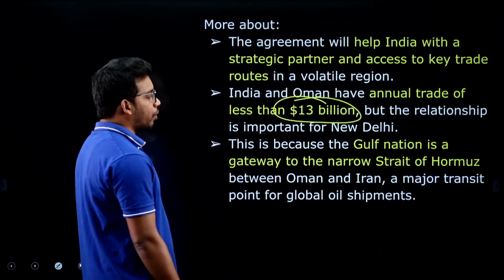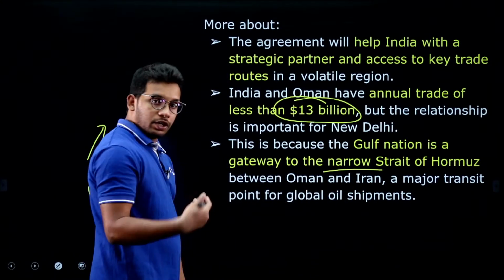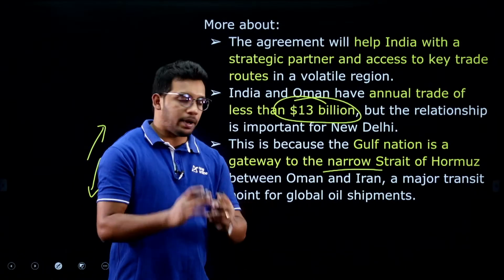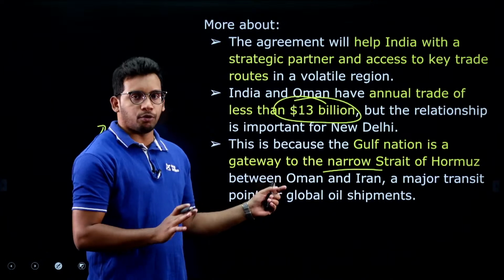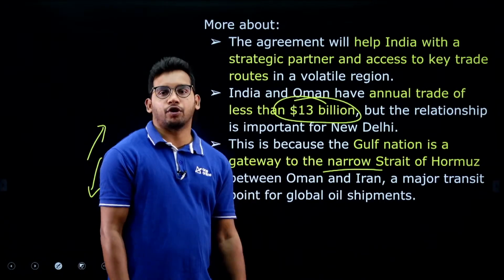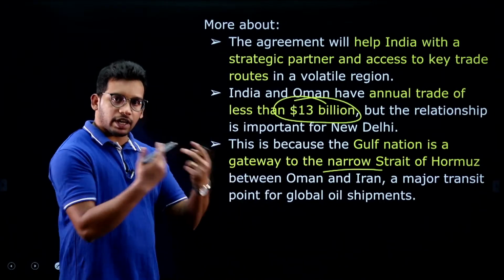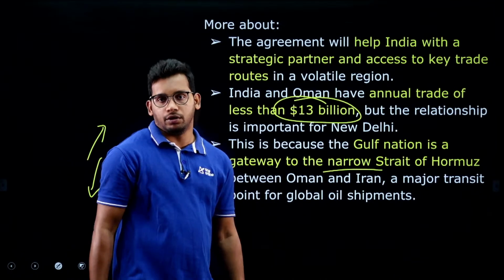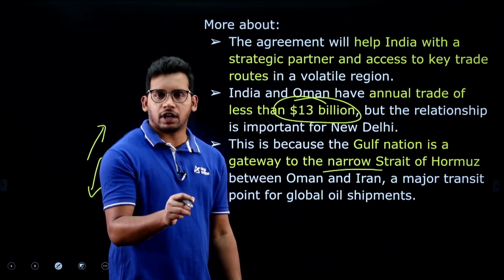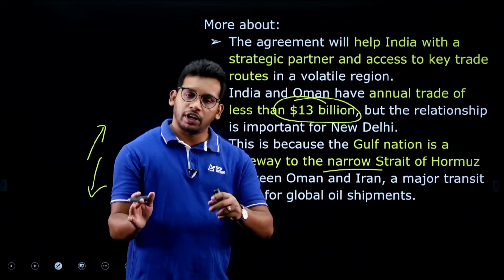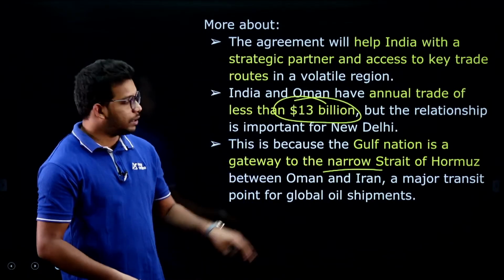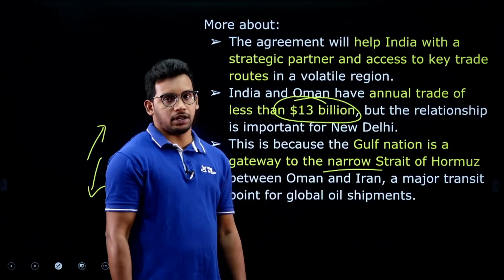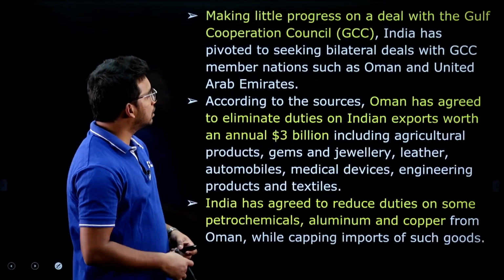This is also important. Also the agreement will give us a base in the Strait of Hormuz. I will show you the map, the Gulf of Oman and the Strait of Hormuz, Persian Gulf as well. So we will get access to those trade routes, because once we sign the agreement, Indian ships can pass through those regions without any hiccups, right, because that country of Oman is accepting us. So this is the thing.